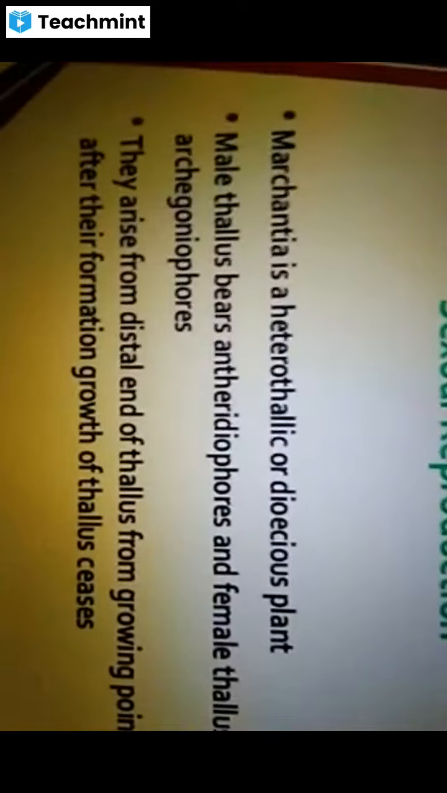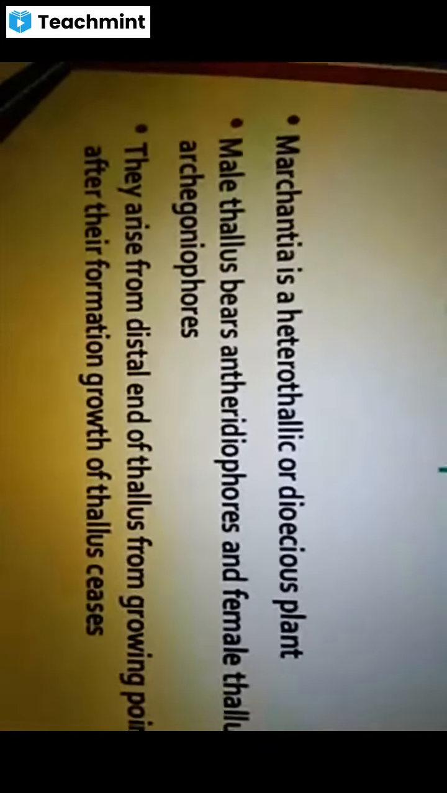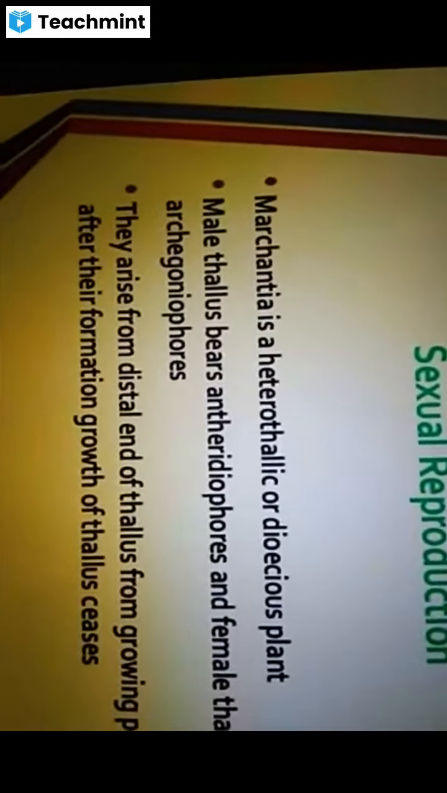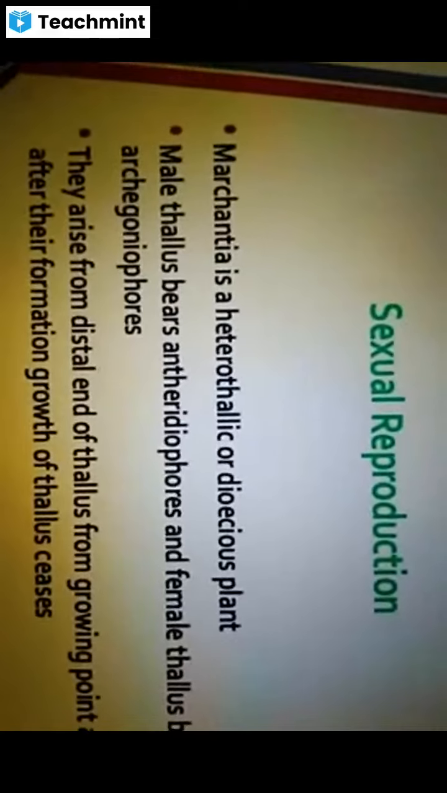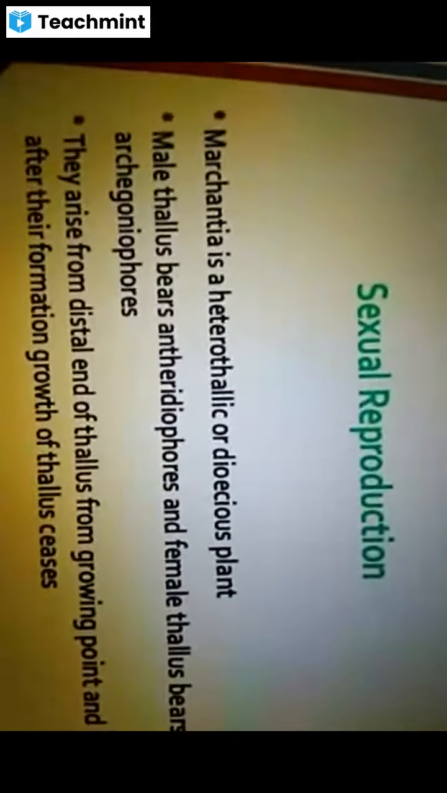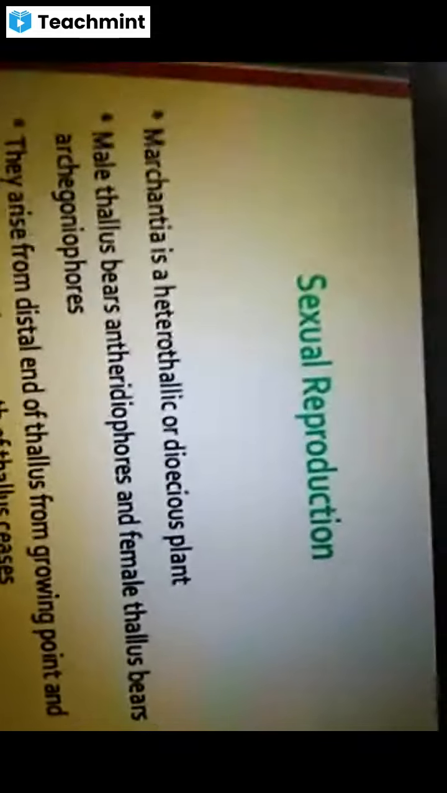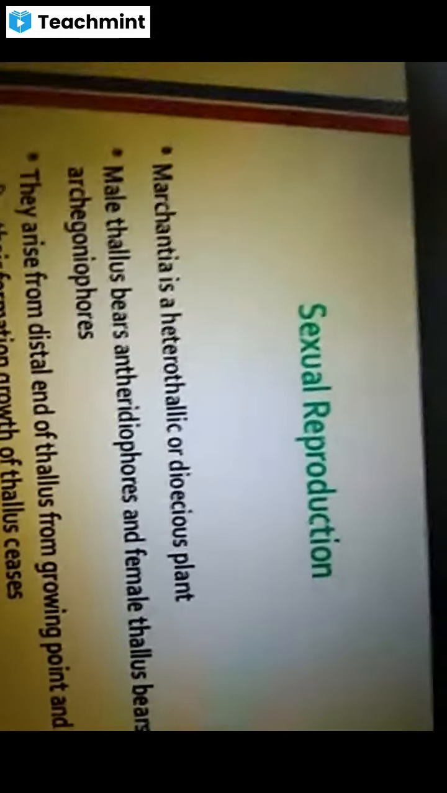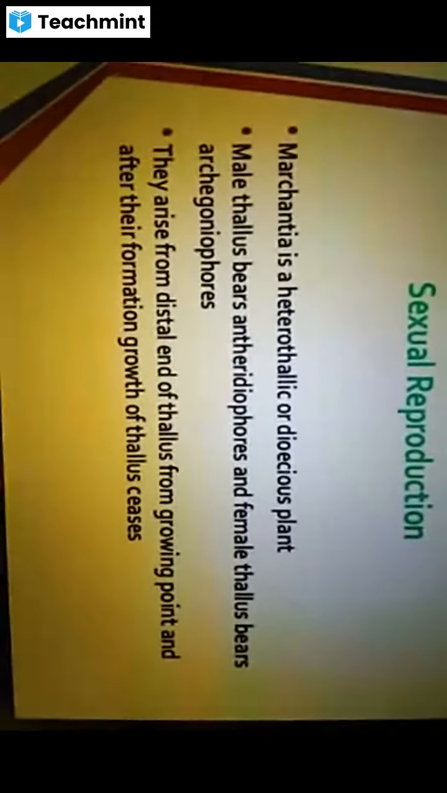And here in Marchantia, we observed the vegetative reproduction. Now let us go for sexual reproduction. Actually, I already told you the reproduction in case of Marchantia is divisible into two phases, that is gametophytic phase and sporophytic phase. Gametophytic phase and sporophytic phase.